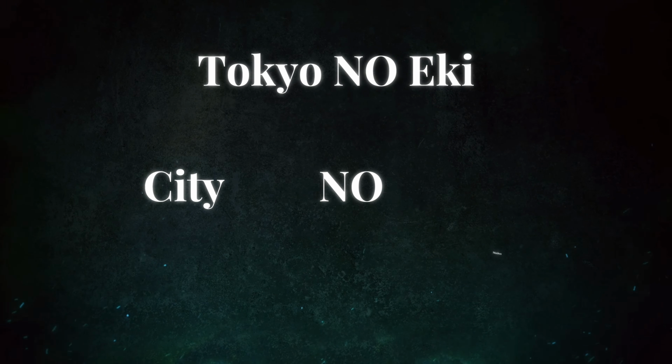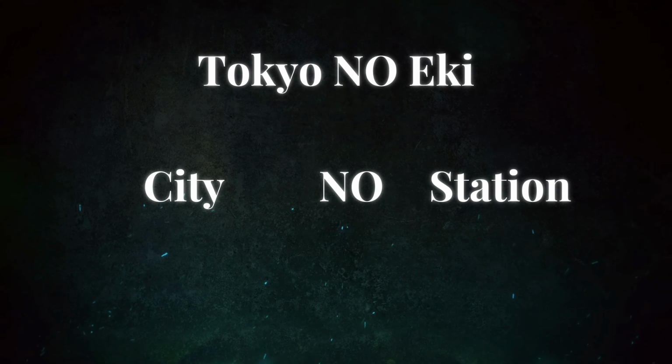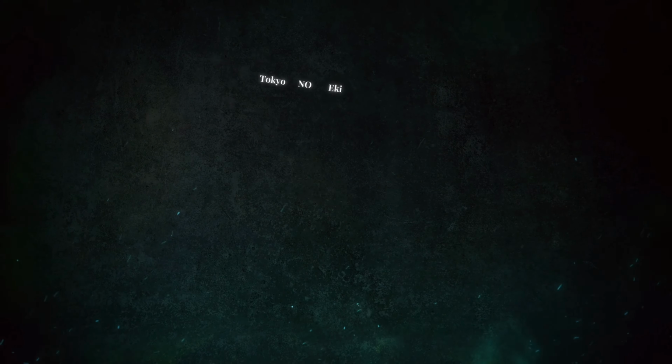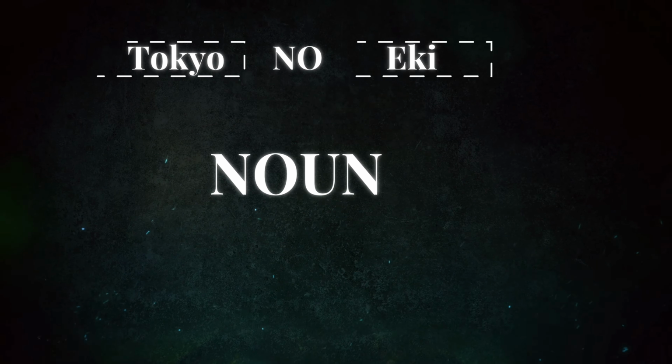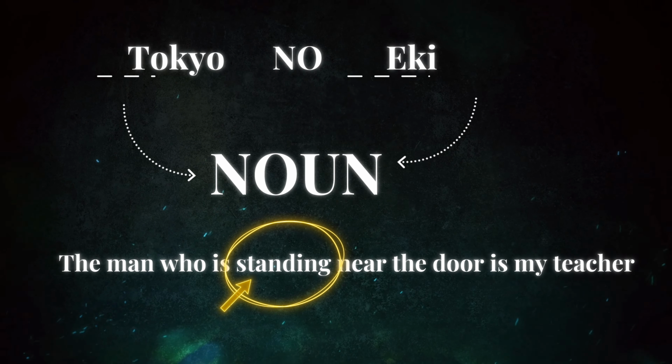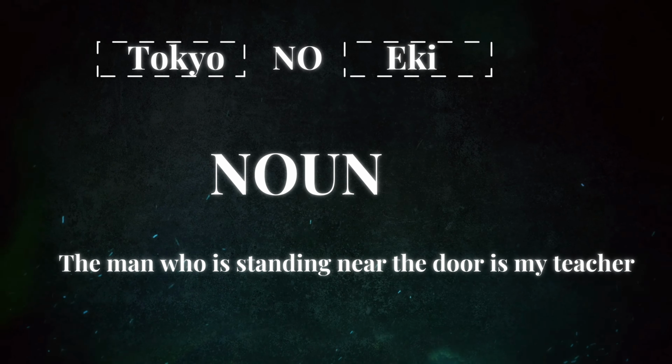Tokyo is the city, eki is a station. Tokyo no eki, the station related to Tokyo. All of these are nominal patterns. They are noun blocks. Japanese loves to stack noun blocks. English loves to throw in verbs everywhere, but Japanese often prefers to build a long noun phrase and then add a verb at the end.